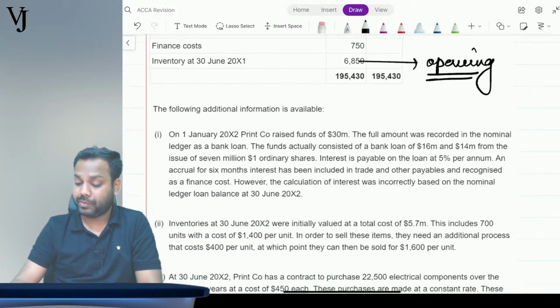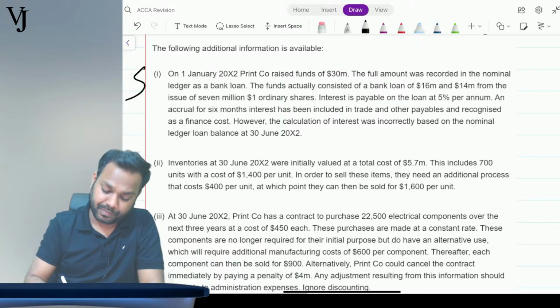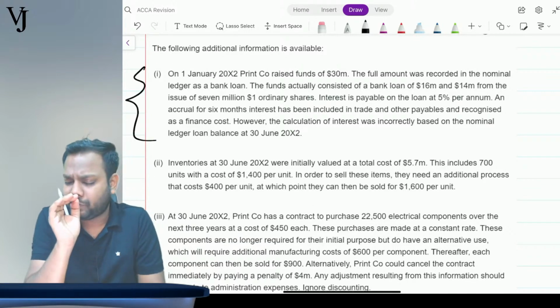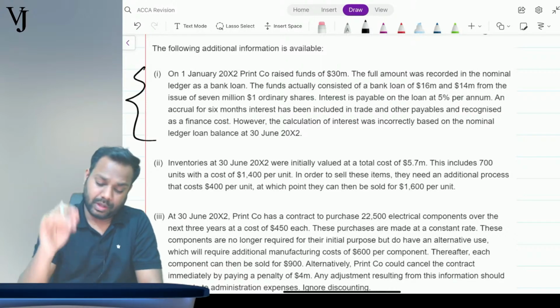Now coming to the adjustments. The first adjustment, we will deal with adjustments one by one. Okay, no hurry. What does it say?